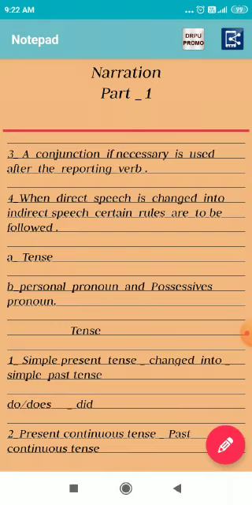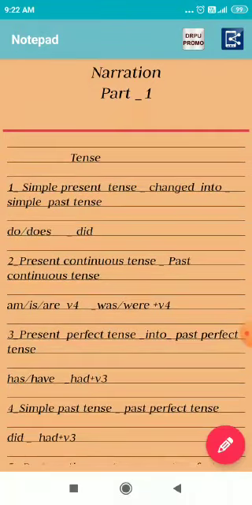So, there are some rules for the tense. How will you convert direct speech into indirect speech? If the direct speech is in the simple present tense, then it will be converted into the simple past tense.